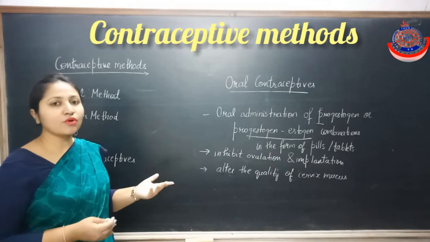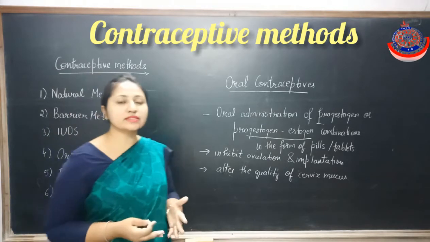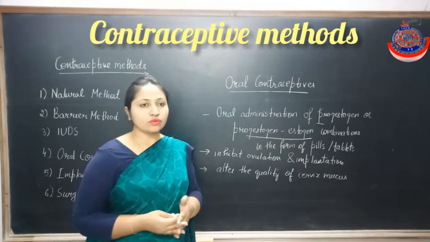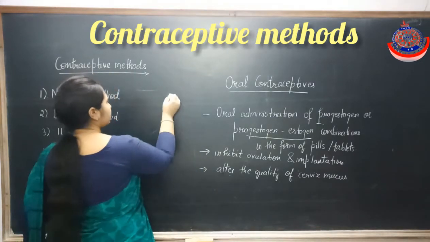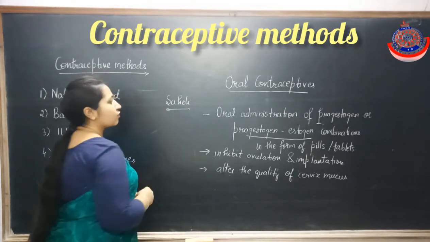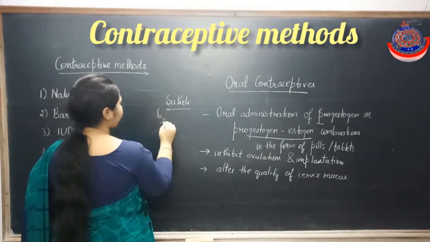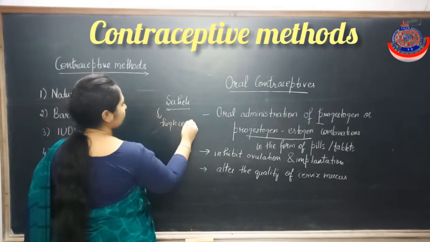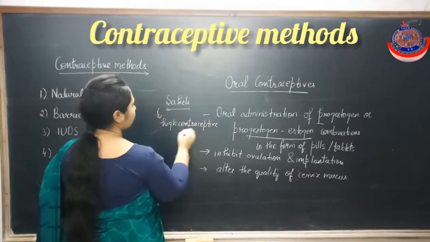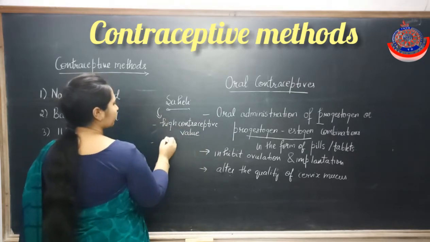Now some oral pills have to be taken daily, except on those days when menstruation is going on. Now one pill that is very effective is Saheli. Why is it very effective? Because it has a high contraceptive value, and it can be taken once in a week.